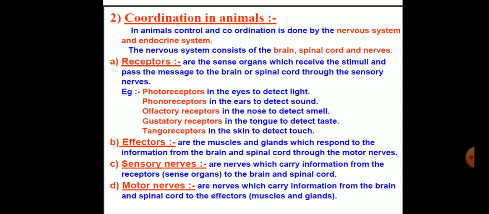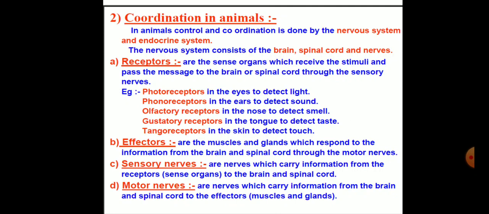These are the three parts. Let's first come to the receptor. Receptors are the sense organs which receive the stimuli and pass the message to the brain or spinal cord through the sensory nerves. And in this we can give certain examples, like photoreceptors are there in the eyes to detect the light.